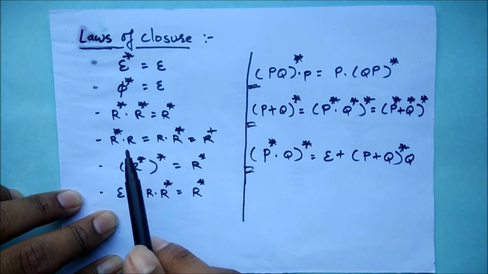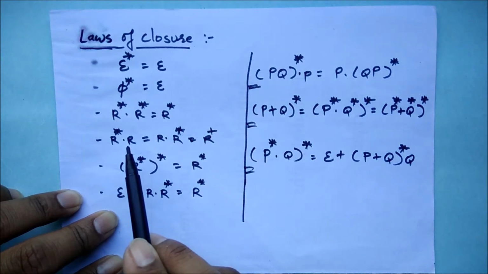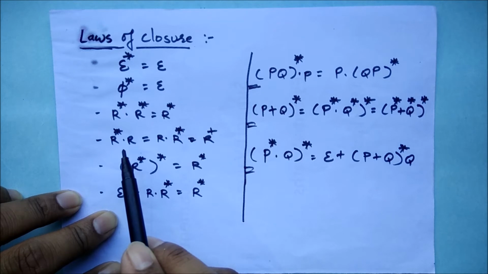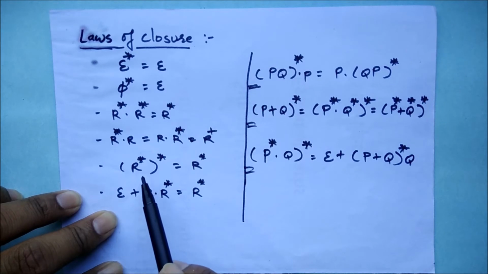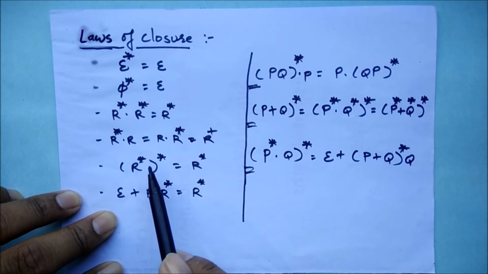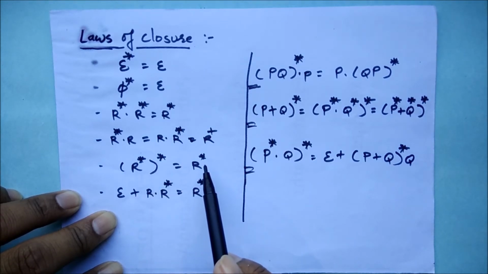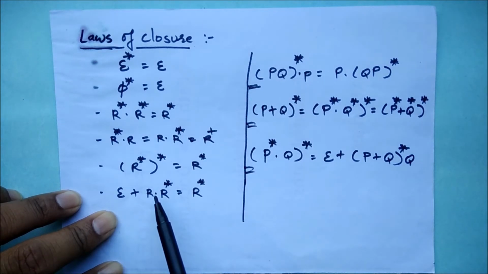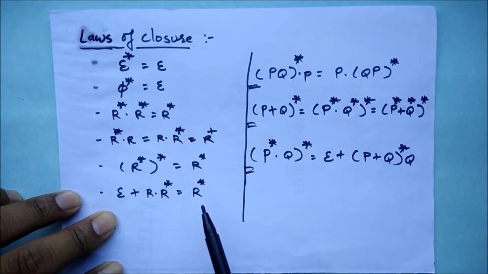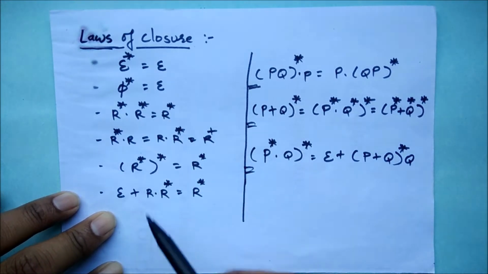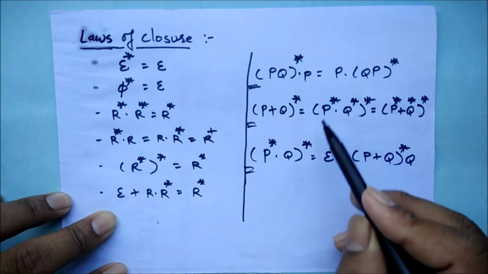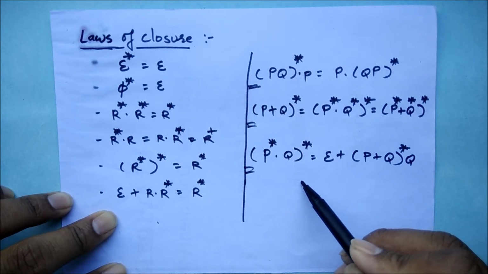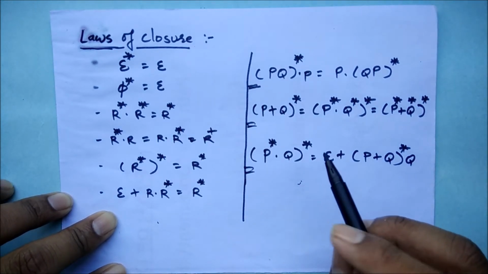This dot is nothing but the concatenation operation, which we saw in the previous lecture on the introduction to regular expressions. The next law is the power of r closure: the closure of r closure is nothing but r closure. Epsilon plus r dot r closure is equal to r closure. These were the normal rules, and the next three are very important from the viewpoint of showing the equivalence between regular expressions.